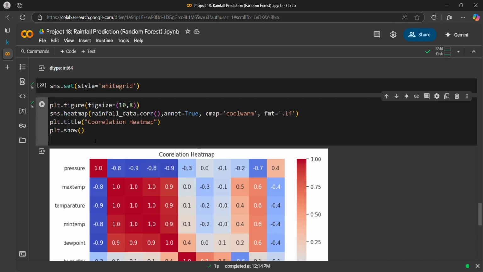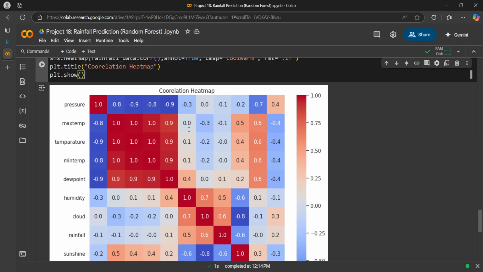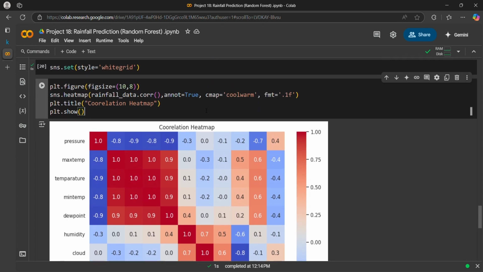Before explaining, let me explain what correlation is. Correlation defines the relationship between two entities. There are two types of correlation. The first one is positive correlation. The second one is negative correlation. Positive correlation means if one entity is increasing, the other entity will also increase by some rate.